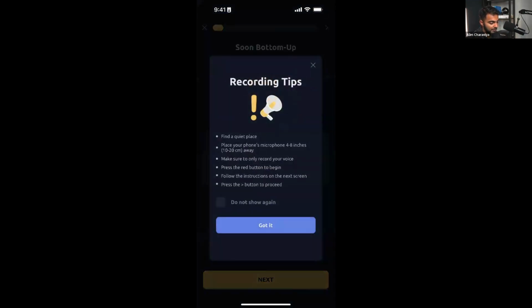Okay, recording tips: find a quiet place, place your phone's microphone 4 to 8 inches away. We probably will want this type of warning notice or tips because we need our users to use our app in a certain way for it to work. So if they're doing it, I think we can do it too. I think there's nothing wrong with doing that. And I'm going to take this back as inspiration.